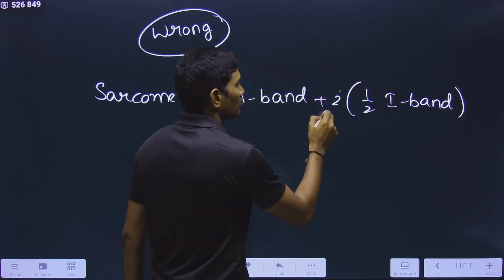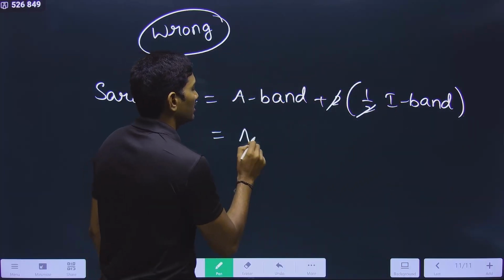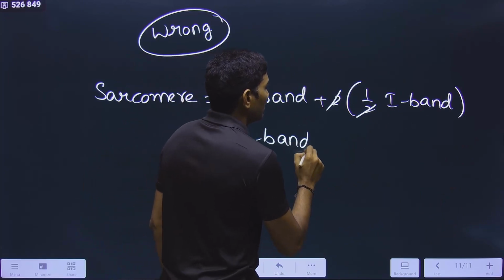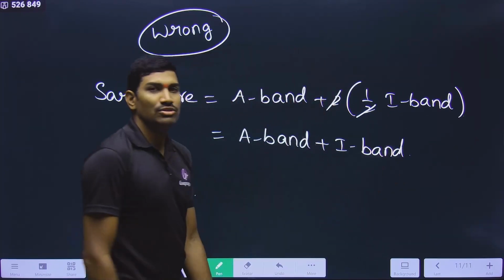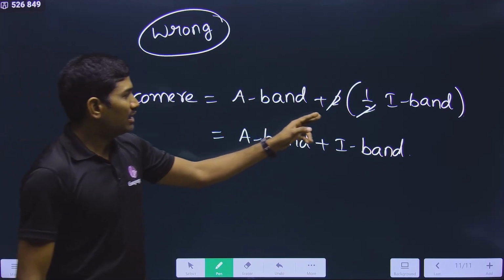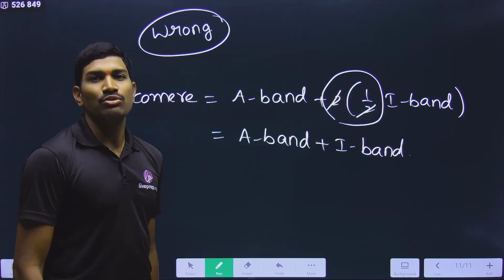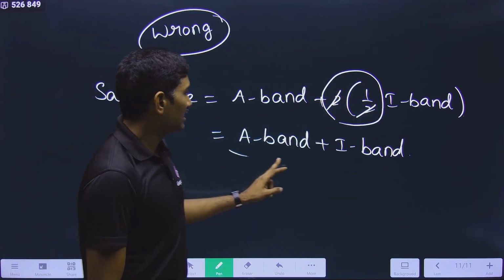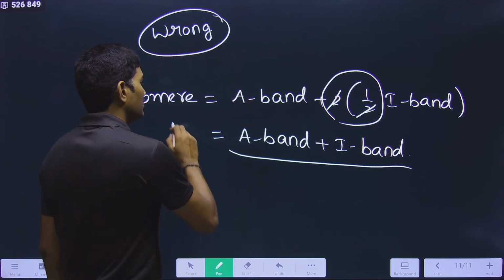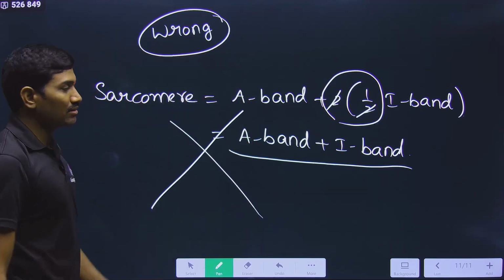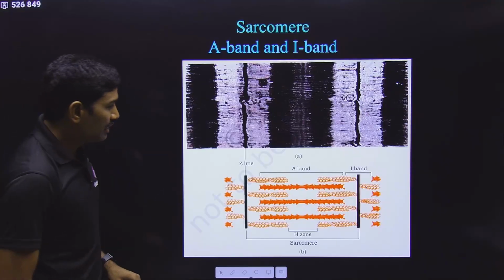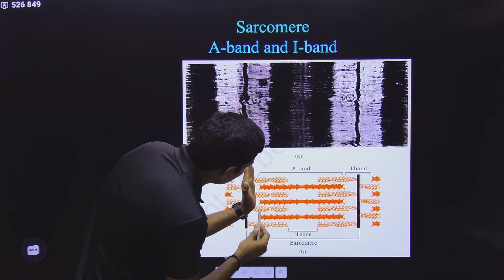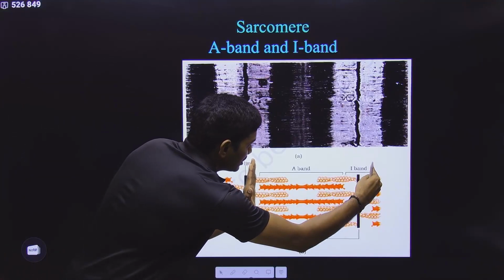Now what are they doing? The 2 cancels. So now they are writing that it is A band plus 1 I band. Since they are very good at mathematics, they do this simplification and ultimately write this. But this is a blunder. What is the meaning of A band plus I band? Observe carefully. A band means it is starting here and I band means it is going here.